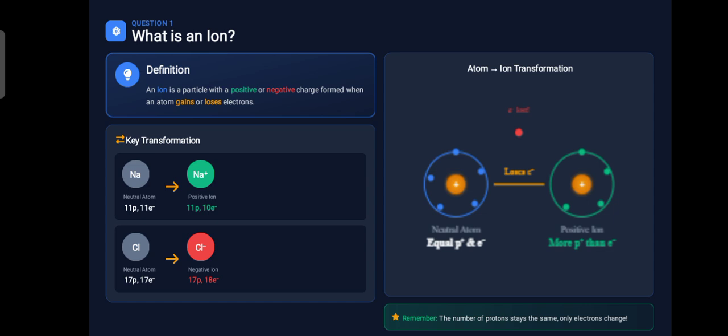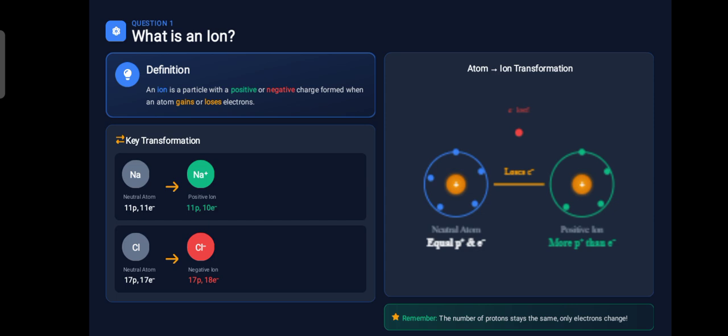So an ion is a particle with a positive or a negative charge formed when an atom gains or loses electrons. For example, you can see on your screens sodium, a neutral atom. Its atomic number is 11, which means it has 11 protons and 11 electrons.